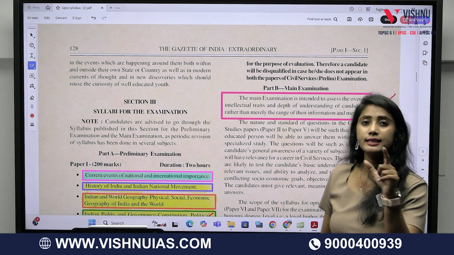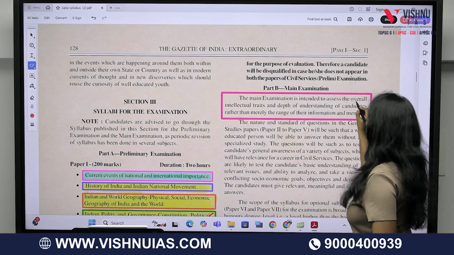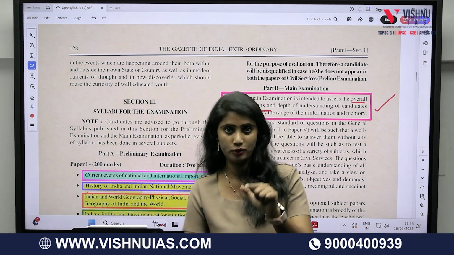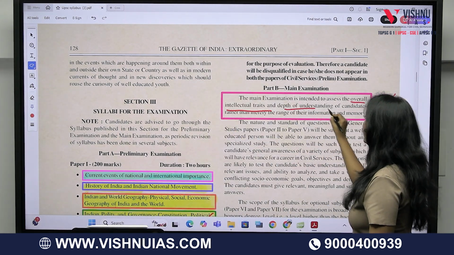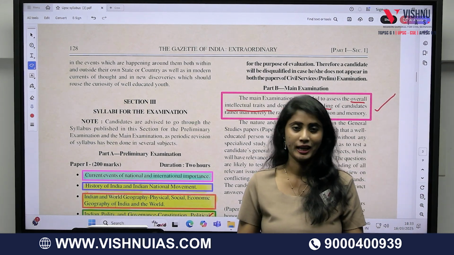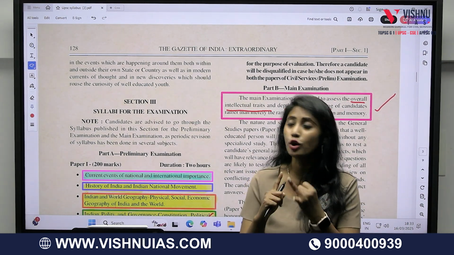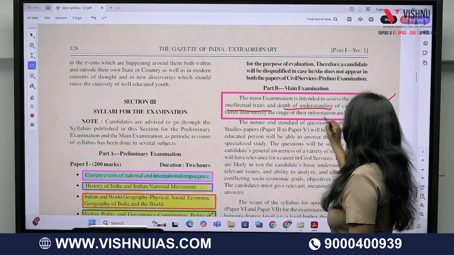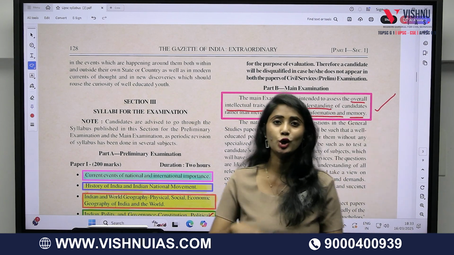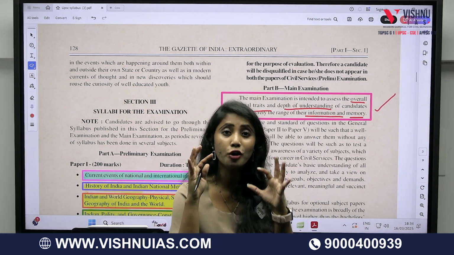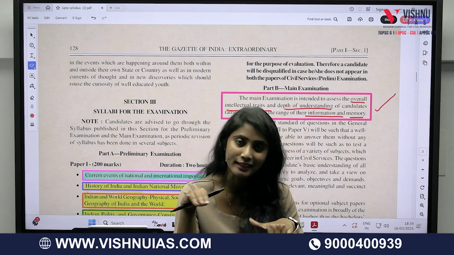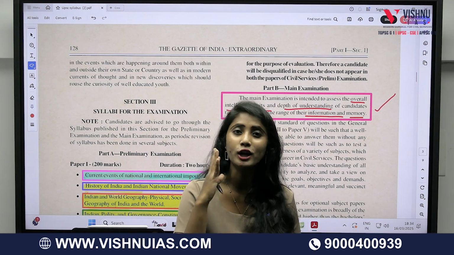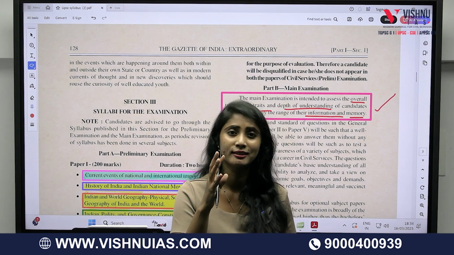It wants to assess your overall intellectual traits, and also your depth of understanding, rather than merely the range of information and memory, or the vast information which you have gathered. UPSC also doesn't want to test your memory. What it is expecting from you is your intellectual skills.